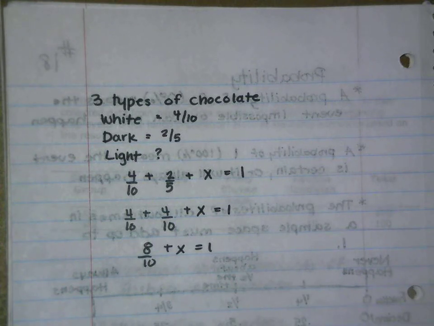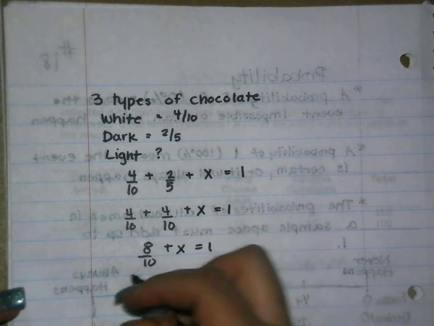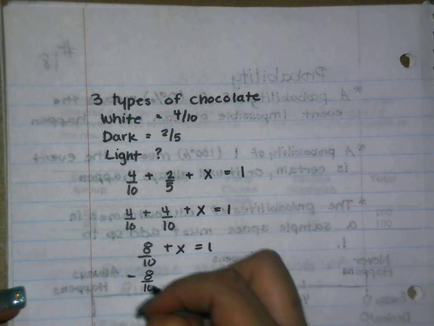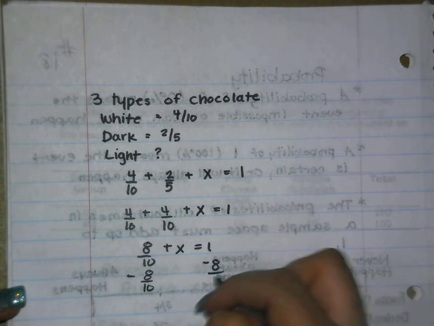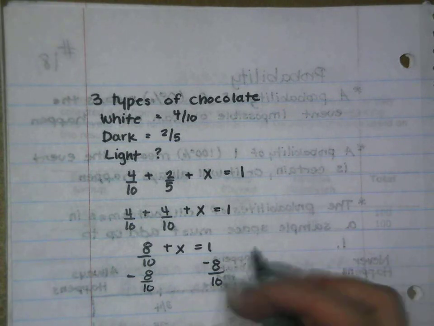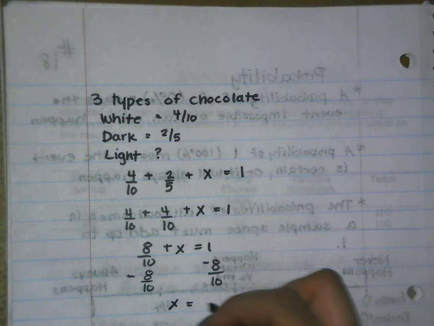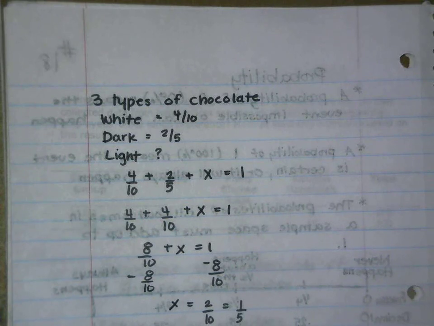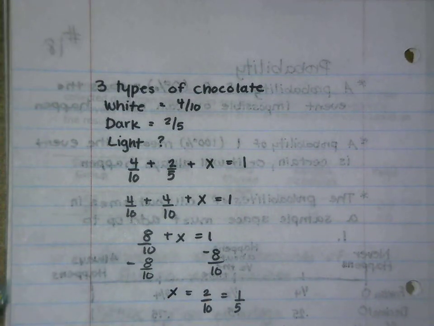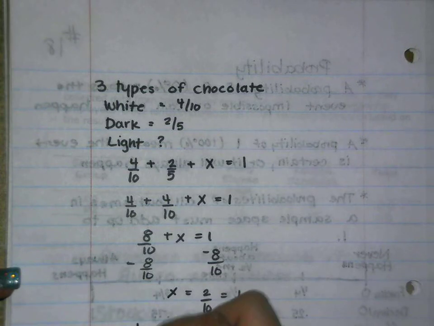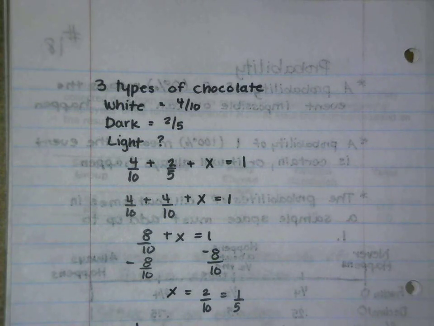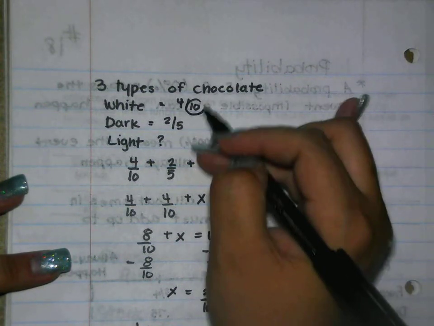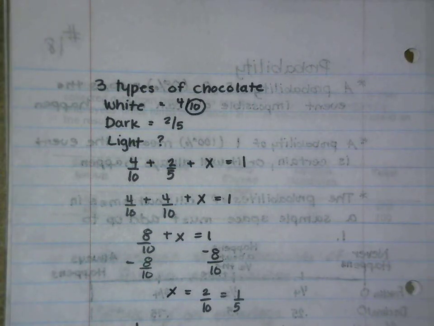Now you remember from our little algebra that we need to subtract that from the other side. So we're going to subtract 8/10 from both sides because it's attached to the variable by a plus sign. We're going to do the opposite. So then x is going to be equal to 2/10, and we can reduce that to 1/5 if we want to, right? So we would say that the probability of getting light chocolate is 1/5, okay? And we're going to know that the total amount of chocolates must be 10 chocolates, right? And that would be how many chocolates she chose to put in her bag.